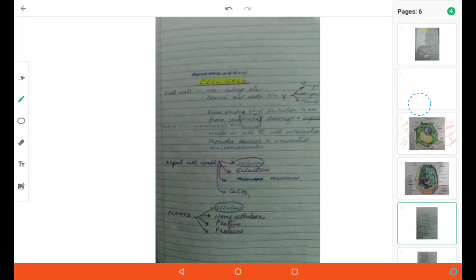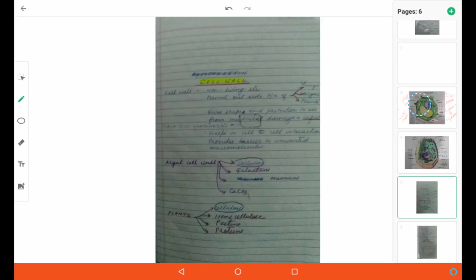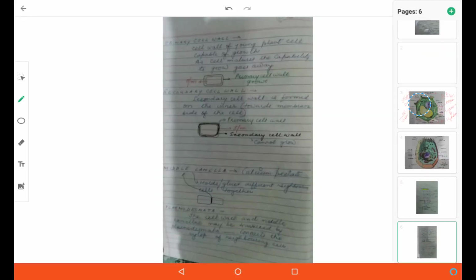The algal cell wall has cellulose, galactans, mannans and calcium carbonate, and the plant cell wall has cellulose, hemicellulose, pectins and proteins. That means the cell wall has certain differences in its makeup. Now, what is primary cell wall and what is secondary cell wall?